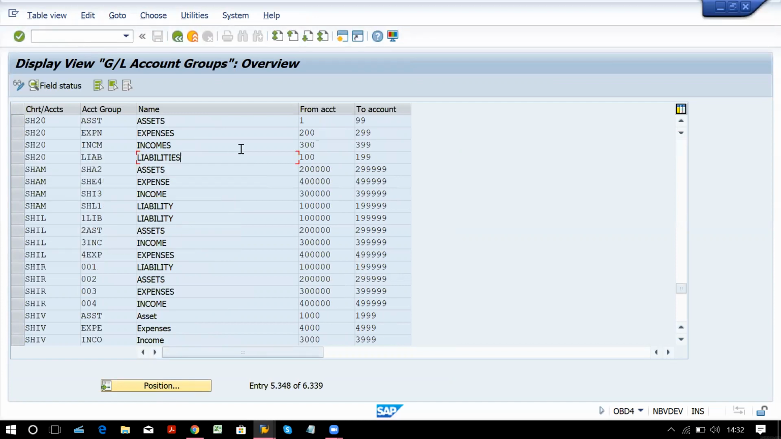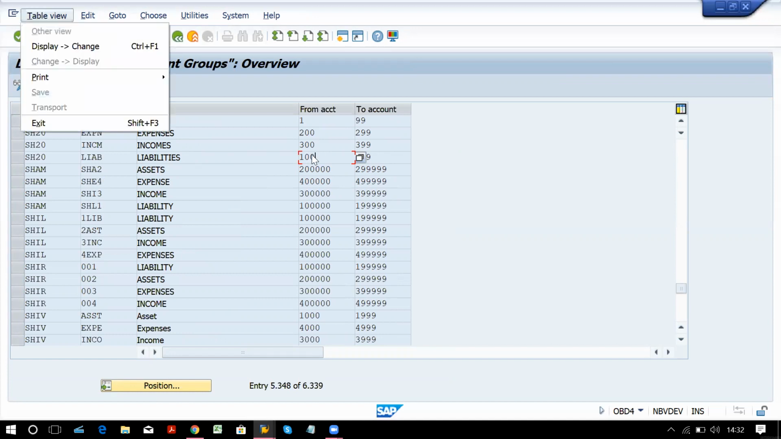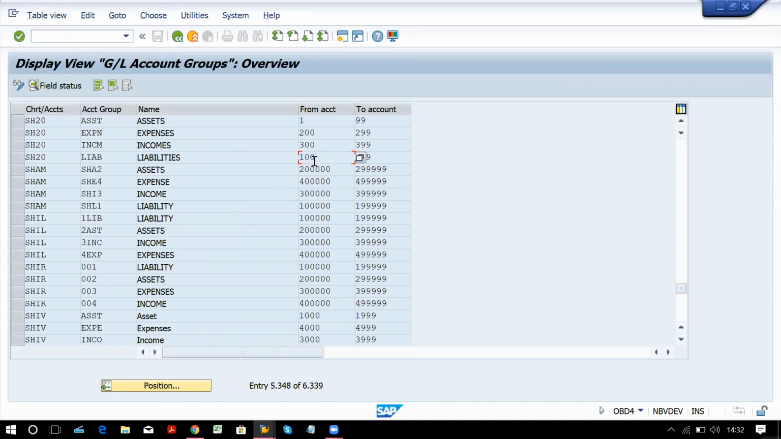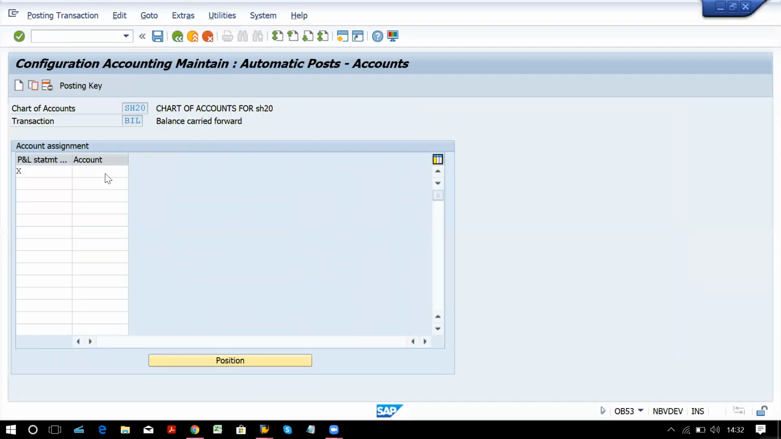So for liabilities, we have given the range that is 100 to 199. So I have to pick one number from this. The first number I am picking from this particular list is 100. Why? Because this is the liability side. So that number I am going to assign over here. What does this mean? Your profit and loss statement's balance will get carried forward to the retained earning account. And we have to create the number 100 retained earning account. That is the next step.